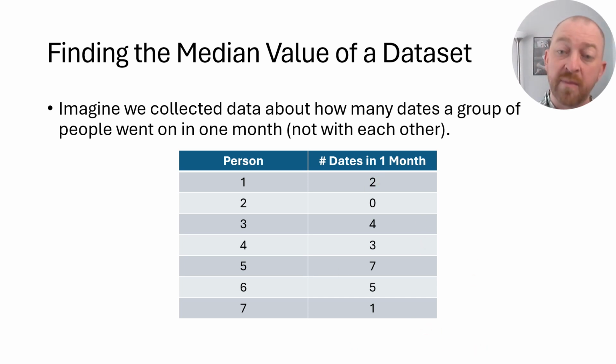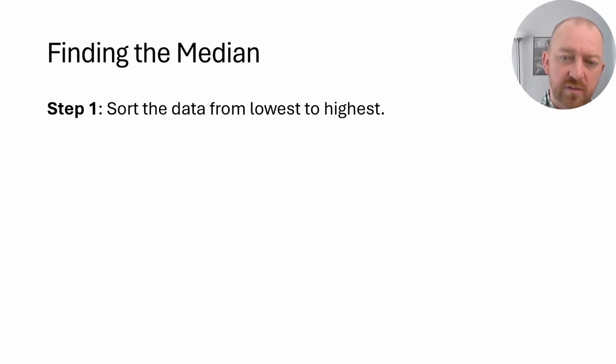So now I need to find the median for this information. The very first thing you do is you sort the data from the lowest value to the highest value. This is a very common mistake that people make, is they don't do this. They just find the middle value in the table, for example, but you have to sort it from lowest to highest first. Suppose you could also do highest to lowest. It doesn't actually matter.